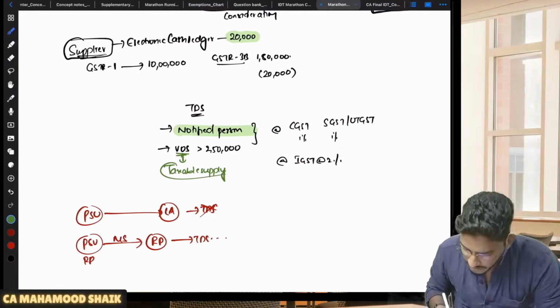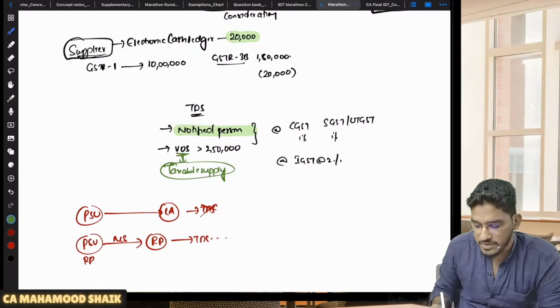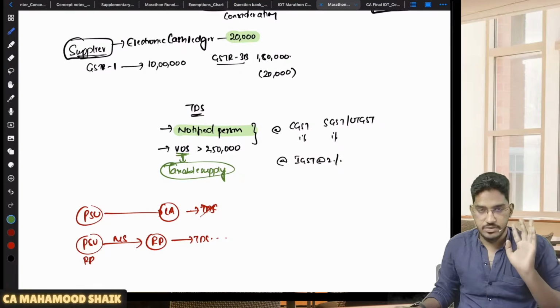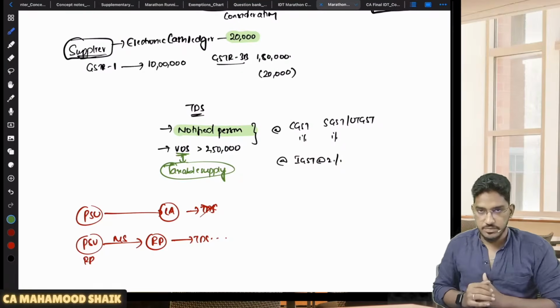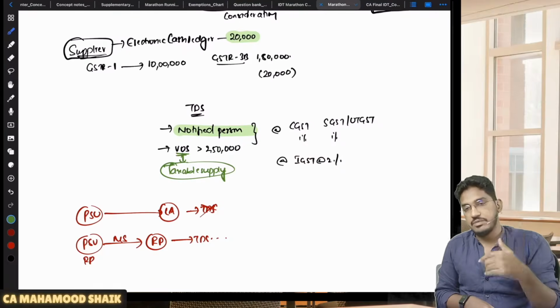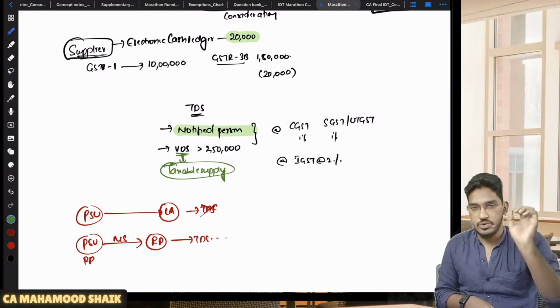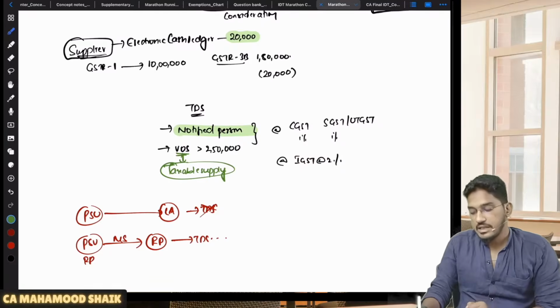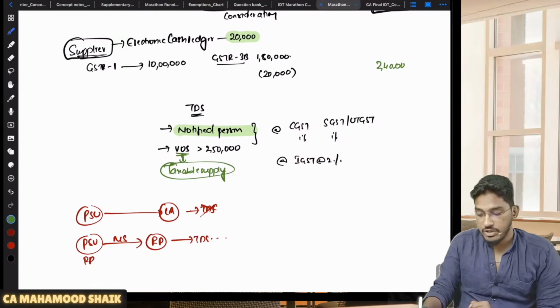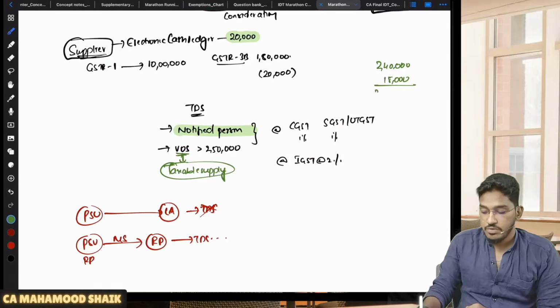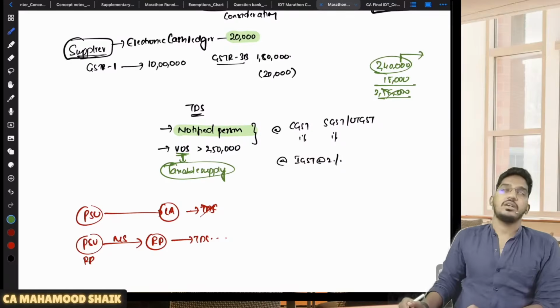When you are considering the value of supply, consider the value exclusive of taxes. When you are checking this limit of 2,50,000 rupees, I am referring to the value exclusive of taxes. Don't take the figure inclusive of taxes. Let us say, for example, the value of supply is 2,40,000 and the applicable GST is 15,000 rupees, so 2,55,000. Is TDS required? Not required. Why? Because you are required to consider only the value of supply excluding the taxes.